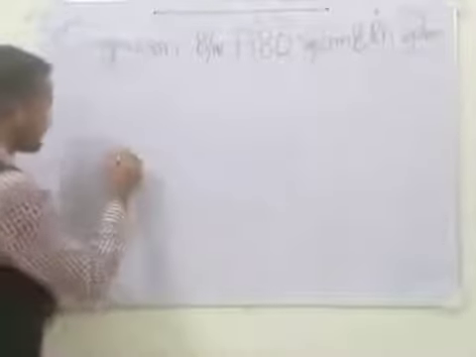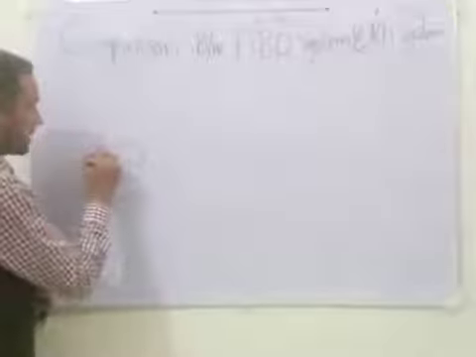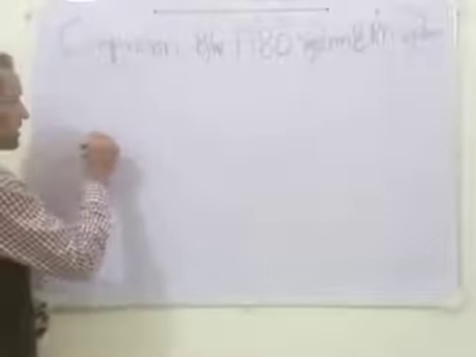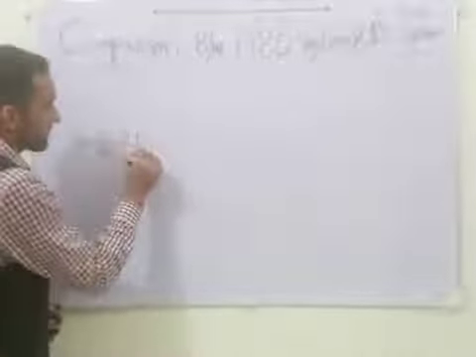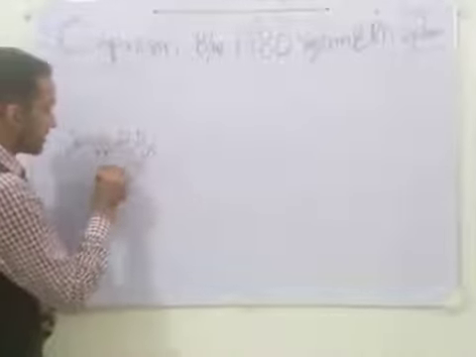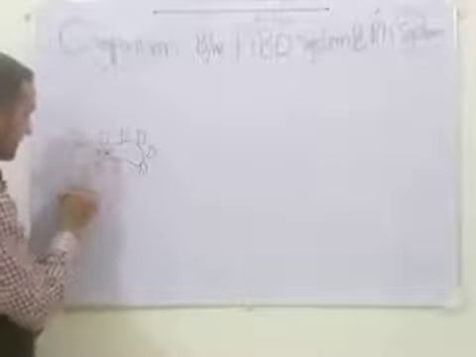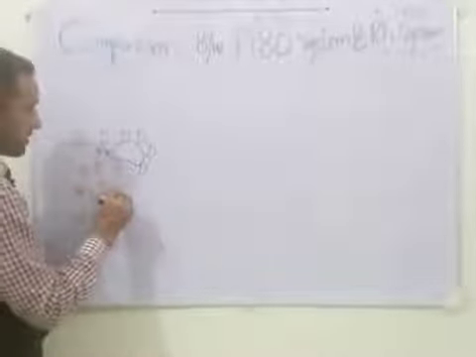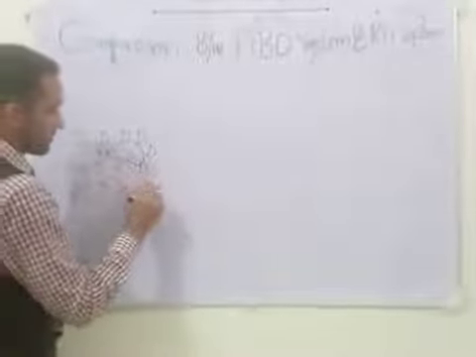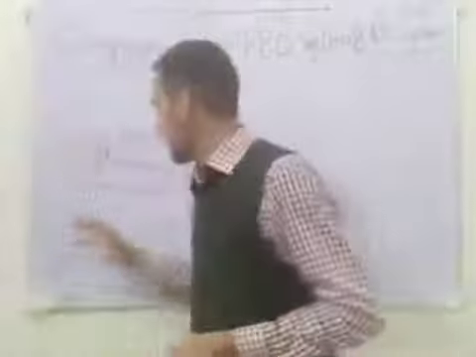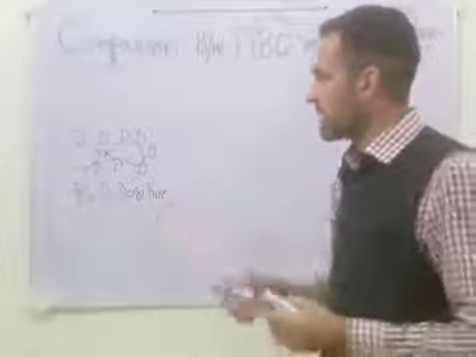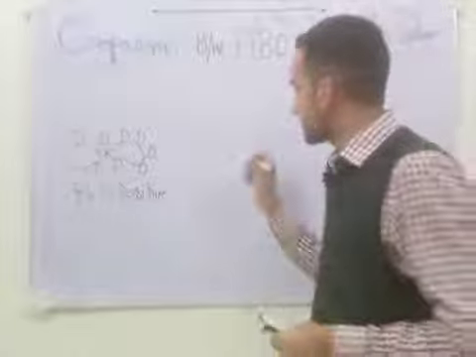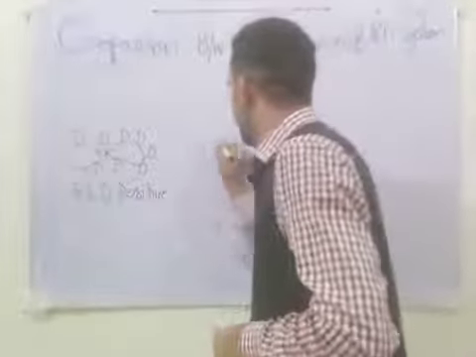For example, this is a red blood cell, RBC, and this is the D antigen. If the D antigen is present on the surface of the red blood cell, we simply call it RhD positive. What is RhD positive? If the RhD antigen is present on the surface of the red blood cell, we call it RhD positive.